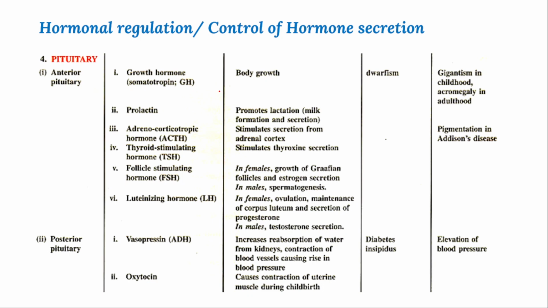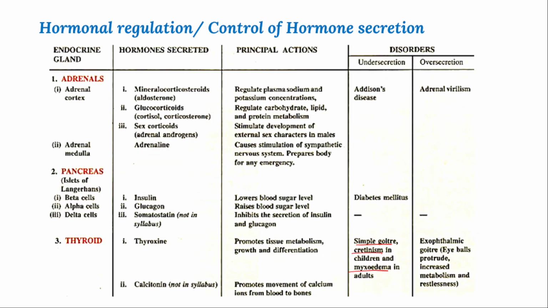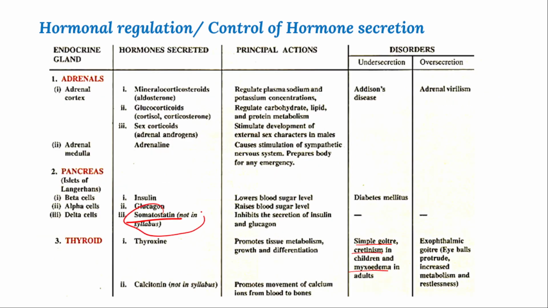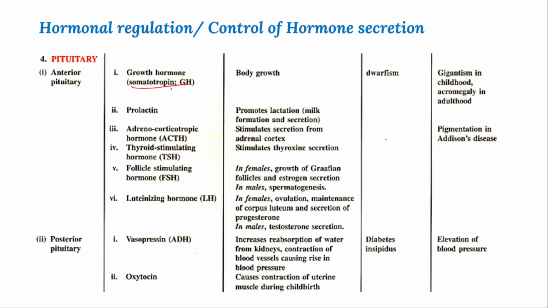Somatotropin is different from somatostatin, so don't confuse them. Somatostatin is not mentioned in your syllabus, but somatotropin is. So remember, somatotropin helps in proper body growth. Improper secretion of somatotropin causes dwarfism, and hypersecretion causes gigantism. Hypersecretion in childhood causes gigantism, and hypersecretion in adulthood causes acromegaly.